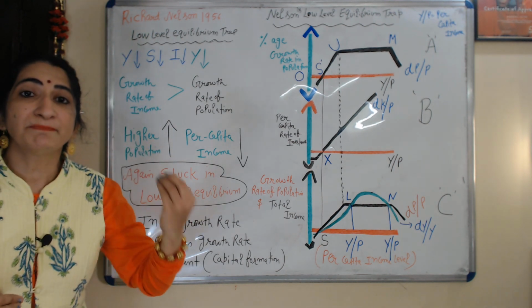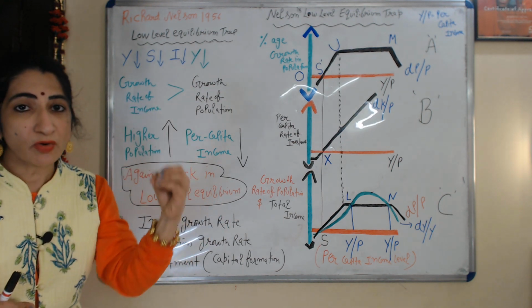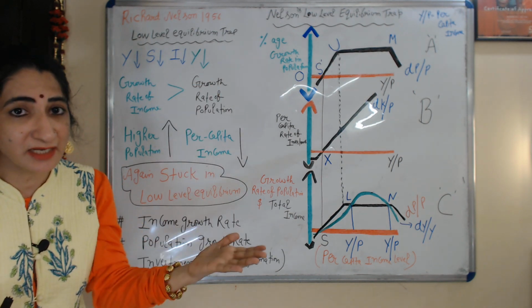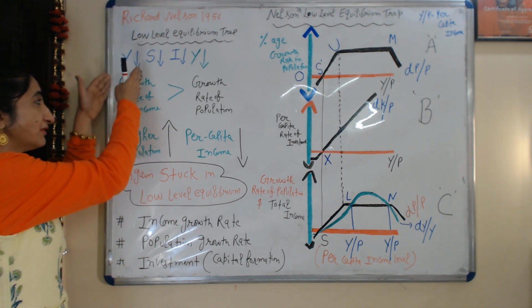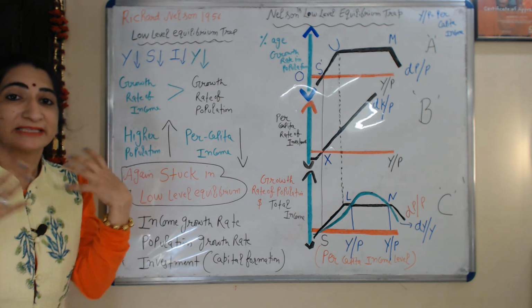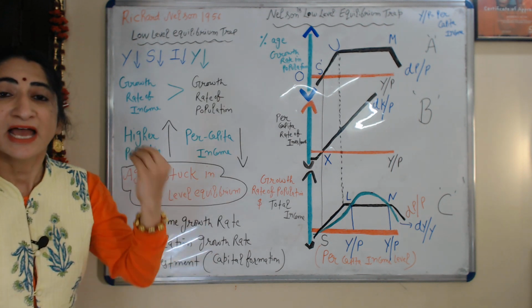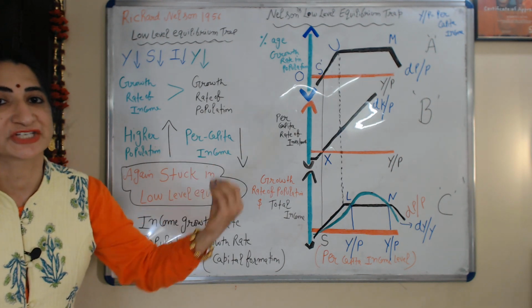That's why people are not able to save and invest, and a low level of investment is the cause of low growth in national income.